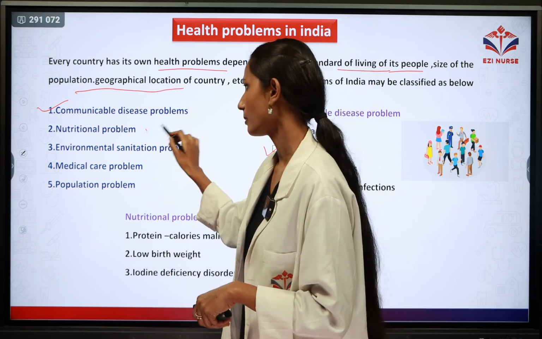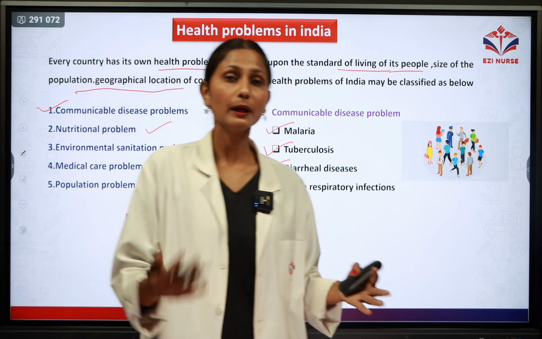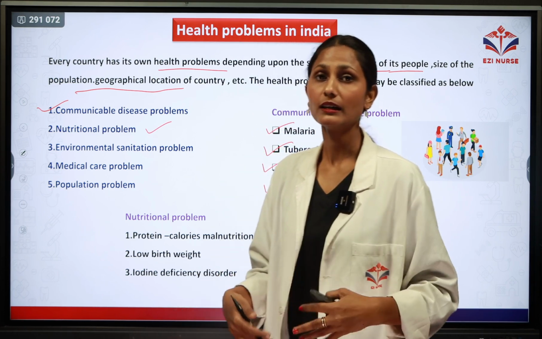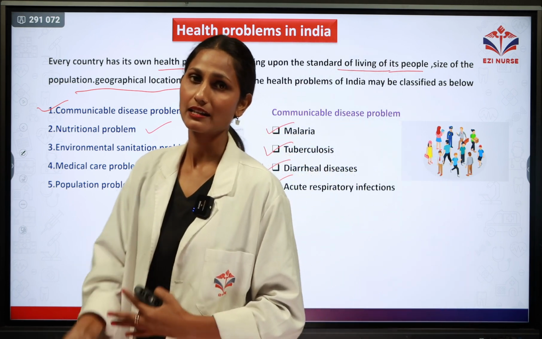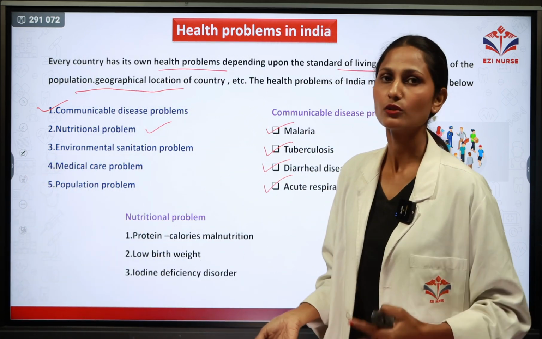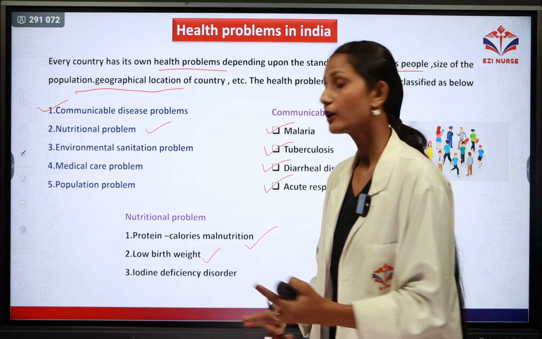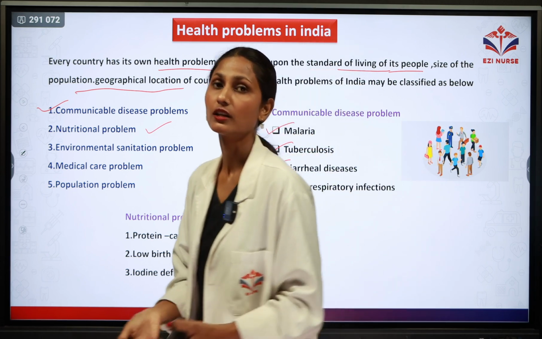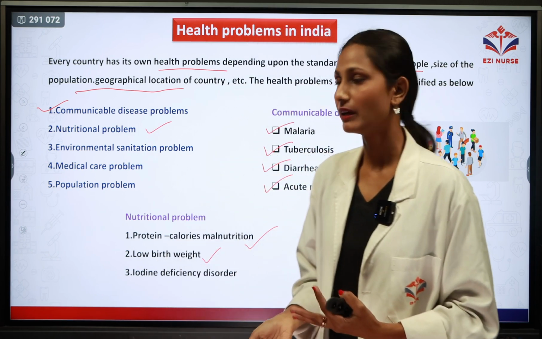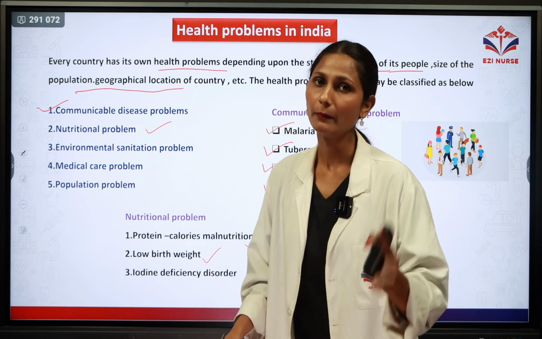Next one is the nutritional problem. Nowadays nutritional problems have become very common in India because people in India are not getting proper nutrition, proper healthy food to eat. Because of that, nutritional problems are arising such as PEM, and because of that kwashiorkor and marasmus, such things you can observe. Protein calorie malnutrition will be there, and low birth weight, because the mother is not getting proper nutrition during the period of conceiving, at the time of delivery, or after the birth of the baby. Because of that low birth weight is very common in India.